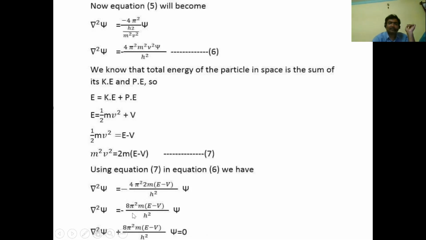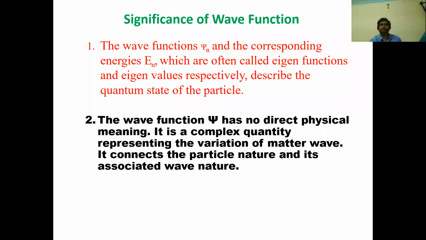If you bring this to the opposite side of the equals sign, we get del square psi plus 8 pi square m into E minus V by h square into psi is equal to 0. This is called Schrodinger's time independent wave equation.